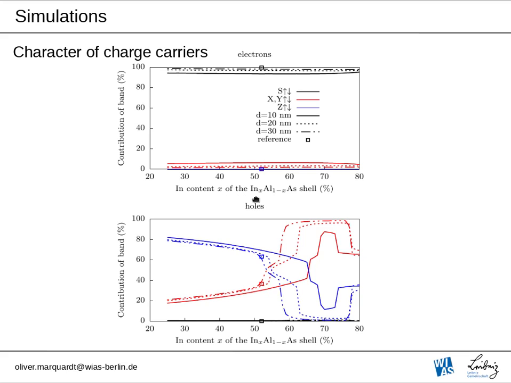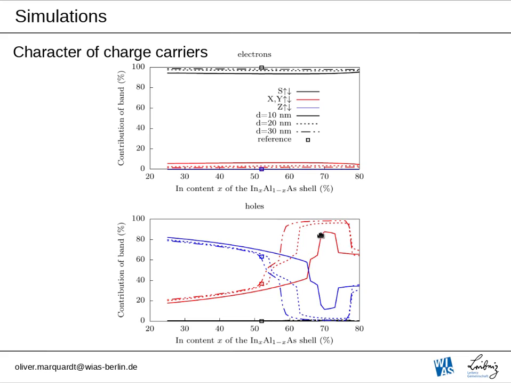The situation is entirely different for the hole states. Here, apparently the S-like band plays no role, but we see that, depending on the diameter of the core, but as a general feature with higher indium content, there comes the point where the light hole, the PZ-like band, is essentially replaced by the PX, PY-like bands up here.